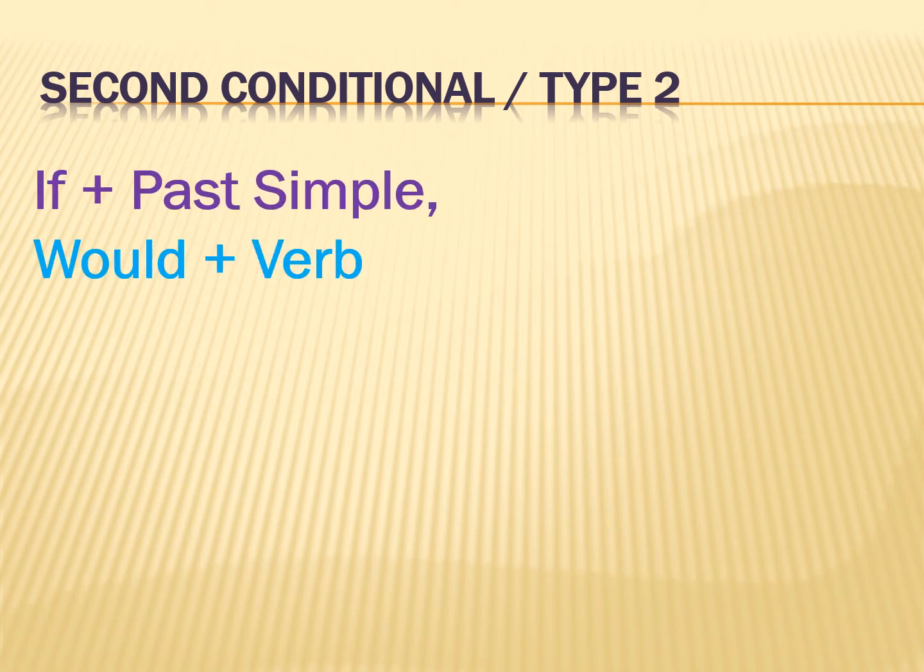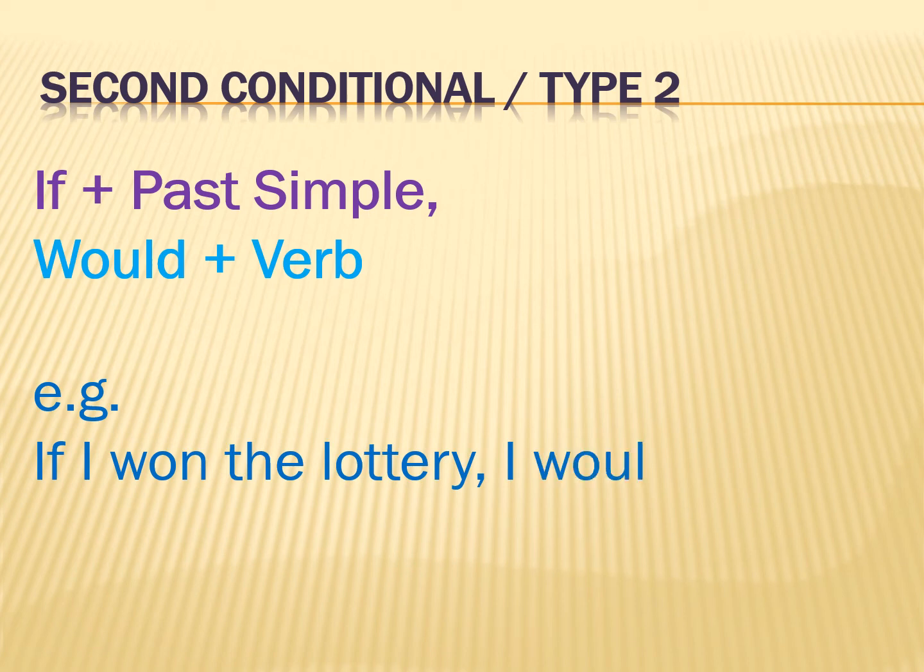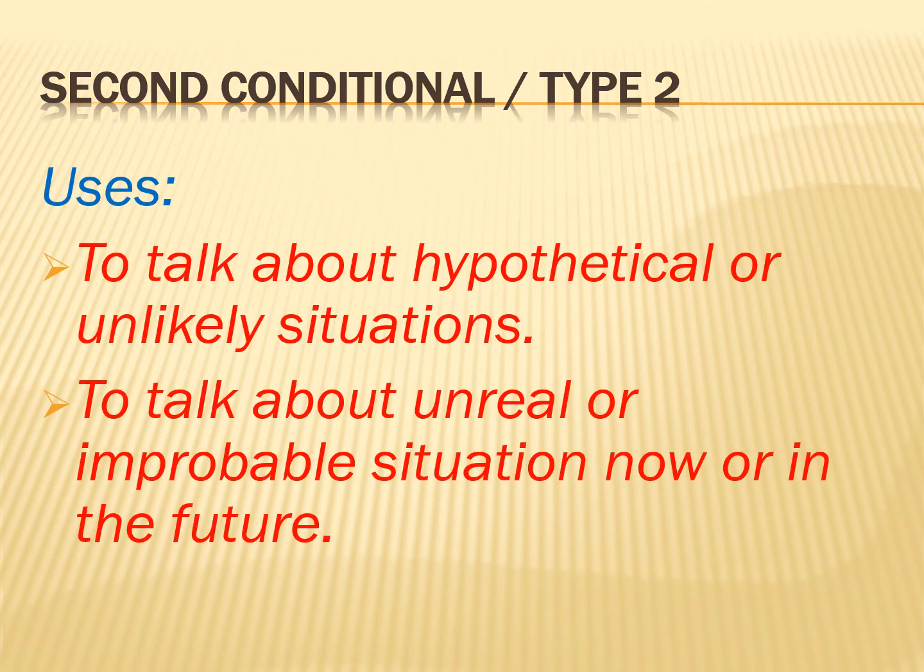Second conditional, or type 2. Now look at the structure of the second conditional. If plus past simple in the subordinate clause, would plus verb in the main clause. Example, if I won the lottery, I would travel a lot. Uses: to talk about hypothetical or unlikely situations, to talk about unreal or improbable situations now or in the future.